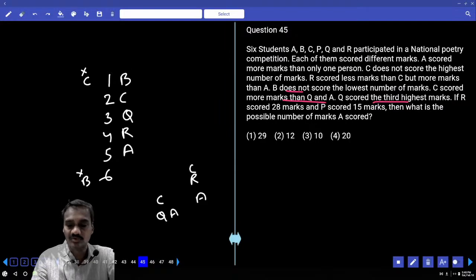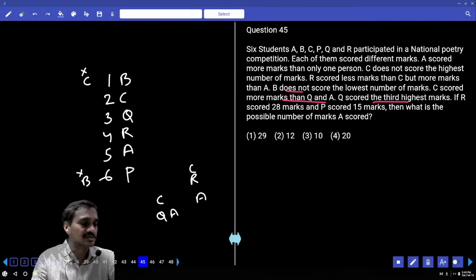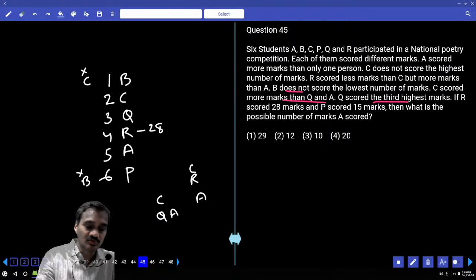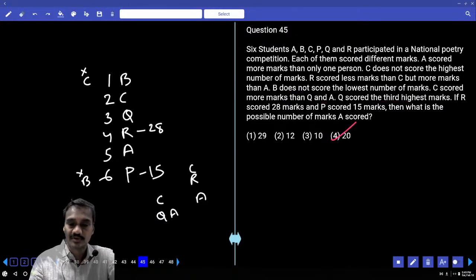Now one more person, who is that? A, B, C, P, Q, R is the order. Now is it right? B, C, Q, R, A, P. Then, if R scored 28 marks and P scored 15 marks, what is the possible number of marks scored by A? In between 15 and 28. That is the choice for question number 20, that is choice for 45.